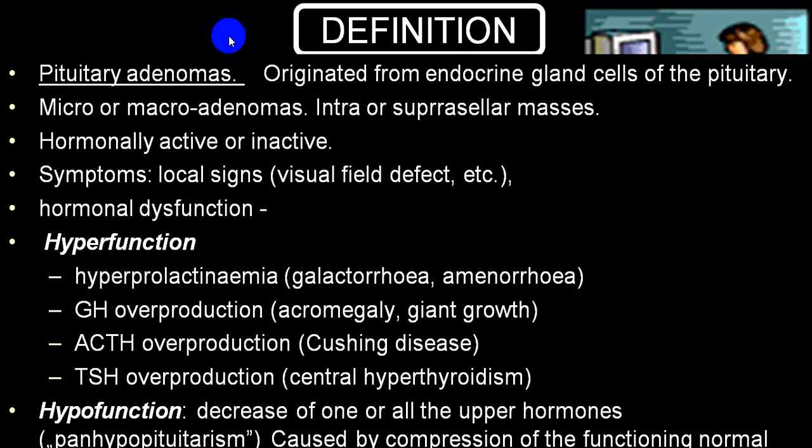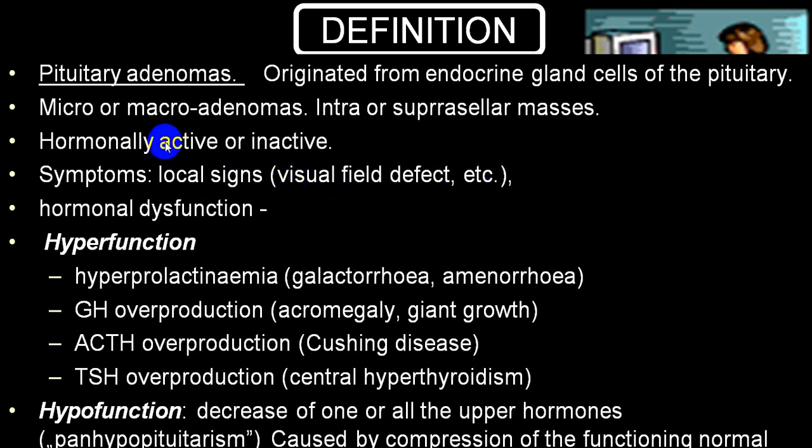It may be hormonally active, meaning a secreting tumor, or if it is not secreting any hormones, we call it an inactive or non-secretory tumor. Depending upon the size, it will start producing compression on the surrounding structures. We call these local signs, and the most common local sign is compression on the optic chiasma, which will produce visual defects.